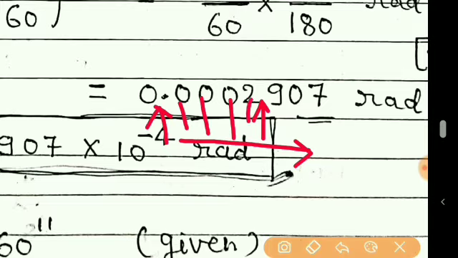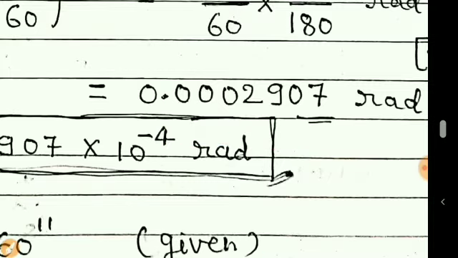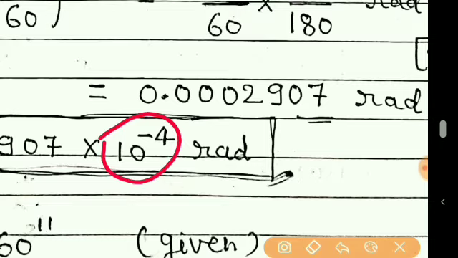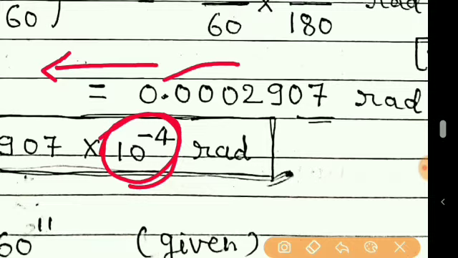As we are moving 4 digits towards the right-hand side, we put the power 10 raised to minus 4. Again I will repeat, if we are moving from right to left, the power will be positive, but here we are moving from left to right, so the power is negative.